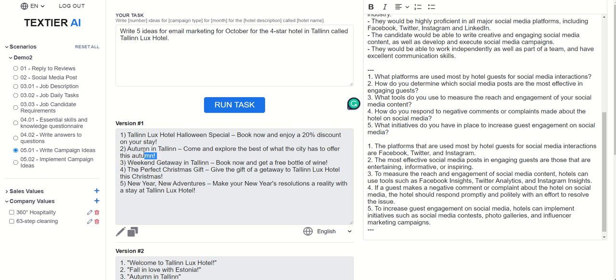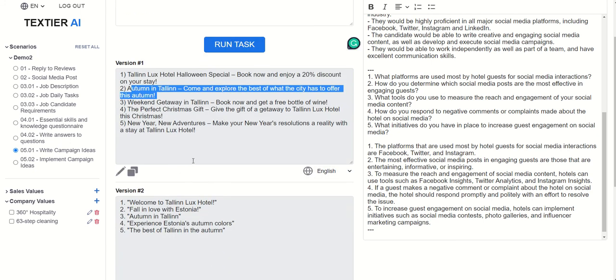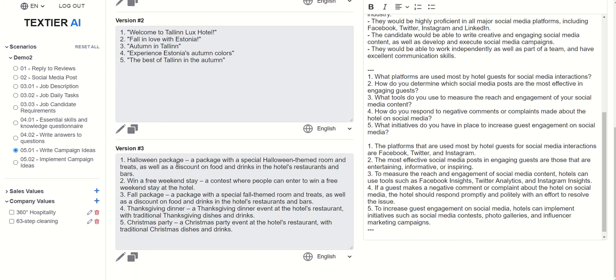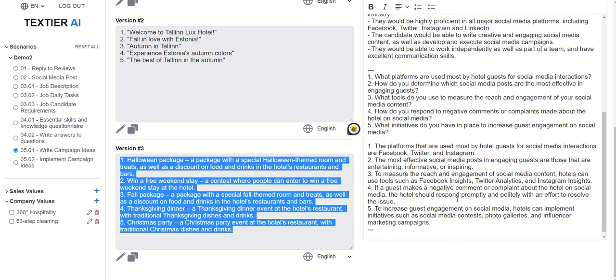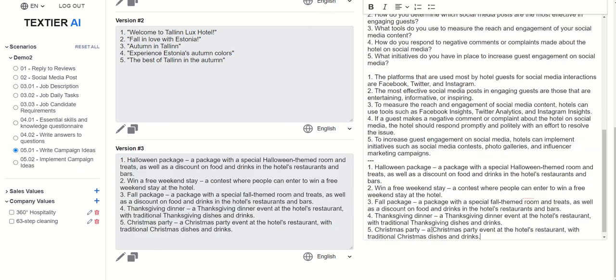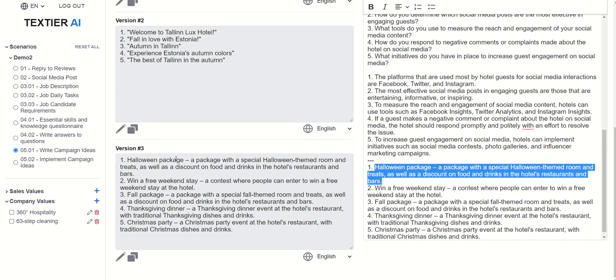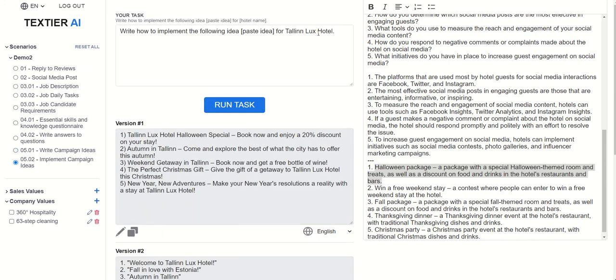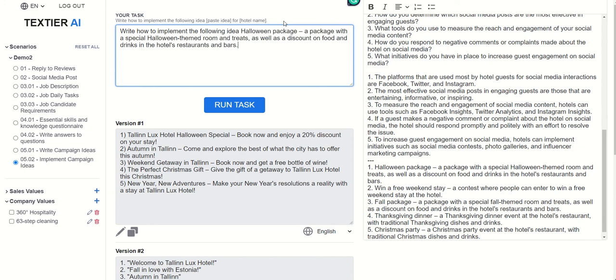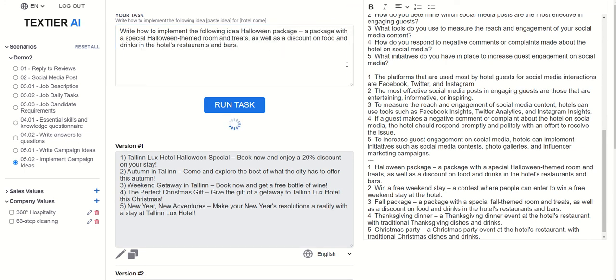But in some cases, on some ideas, like this one, you might also want to have an implementation guideline. So we want to know how we can implement this idea. So let's see what it does.